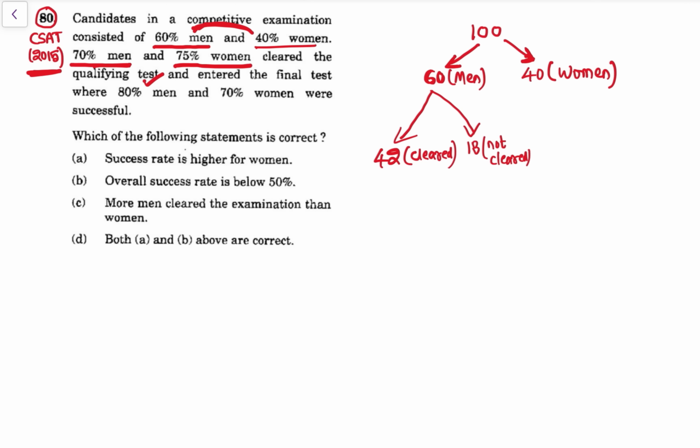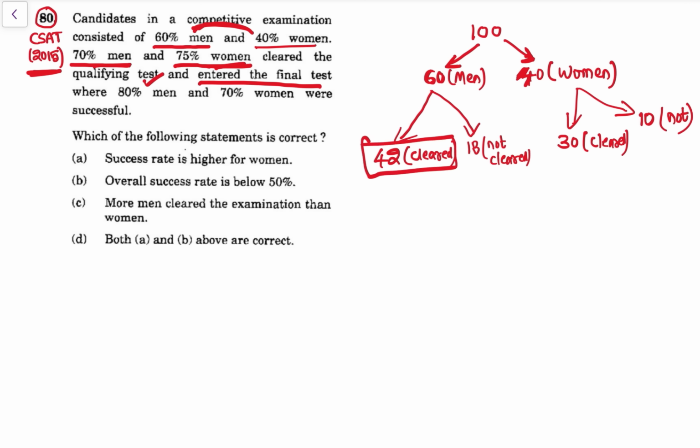Not cleared the qualifying test. Now 75% of women cleared the qualifying. Out of women, see, 40 is 100%. 75% is, see, 10 is 4, 10 into 7 is 28, 28 is 70%, then 5% is 2, so that is 30. Out of 40, 30 women cleared and remaining 10 not cleared. And they enter the final test. So these are the ones who enter the final test.